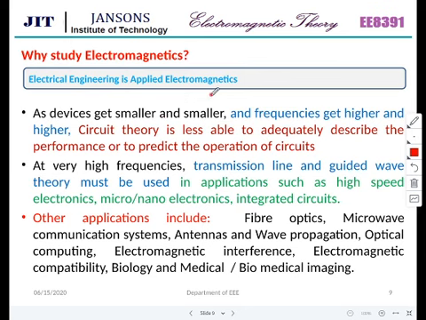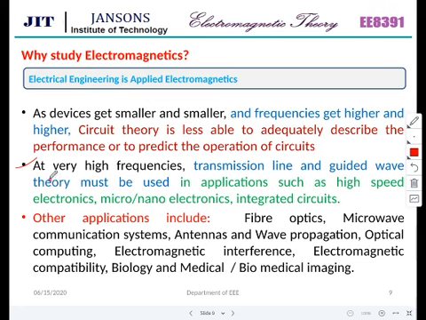Or we can say that this is the introductory part of electromagnetics, which is given in circuit theory. At very high frequencies, transmission line and guided wave theory must be used in applications such as high-speed electronics, micro or nano electronics, integrated circuits.